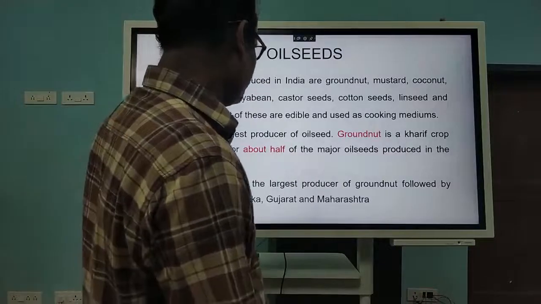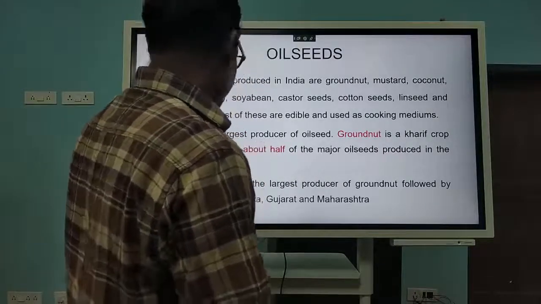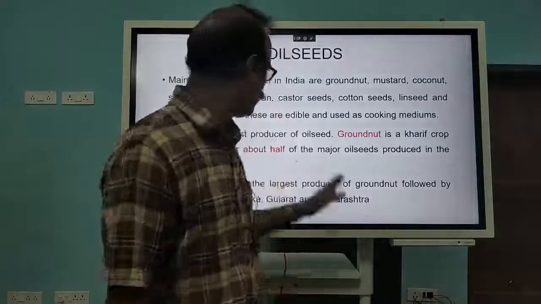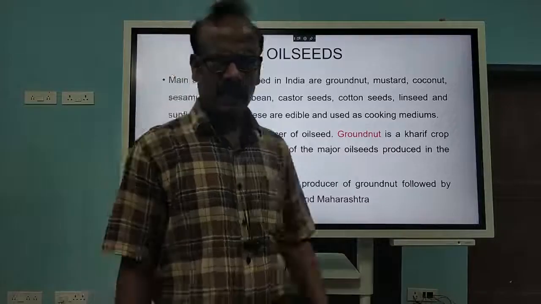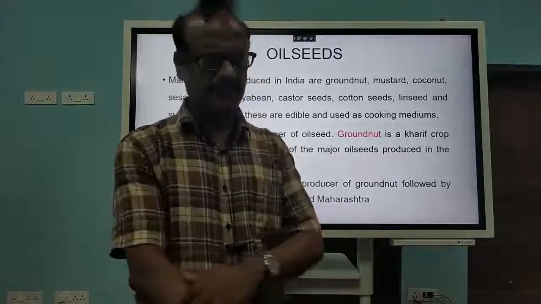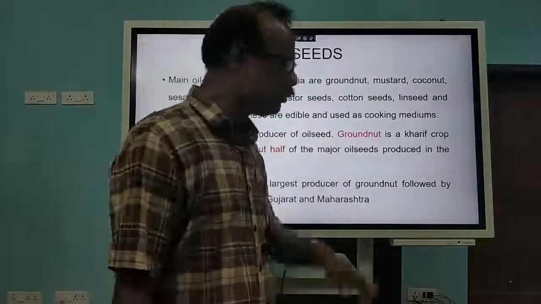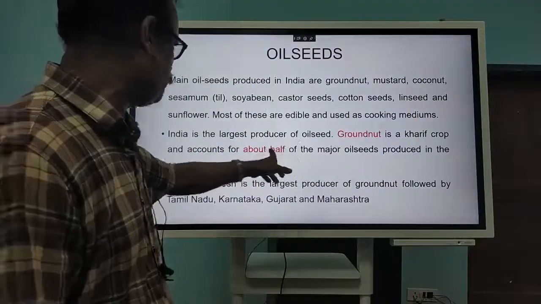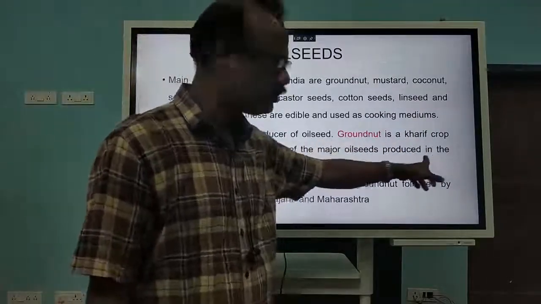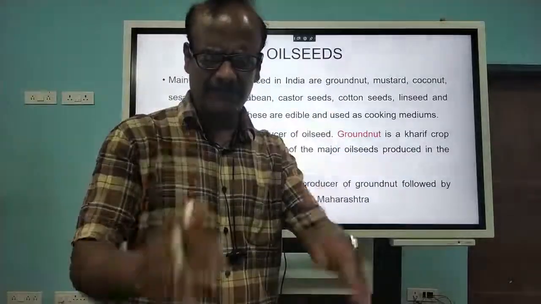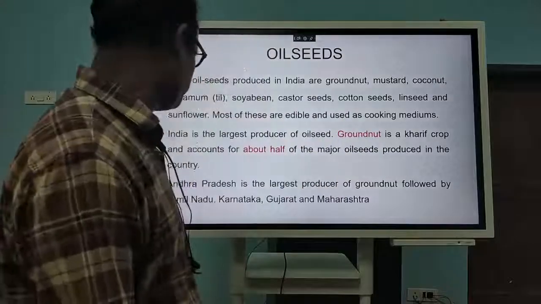Another thing we see is that India is the largest producer of edible oil and oil seeds, because so many varieties are there, so naturally we are the leading producer. Among them, groundnut has more importance and is more widely used. It is a Kharif crop grown in areas with high rainfall and temperature.